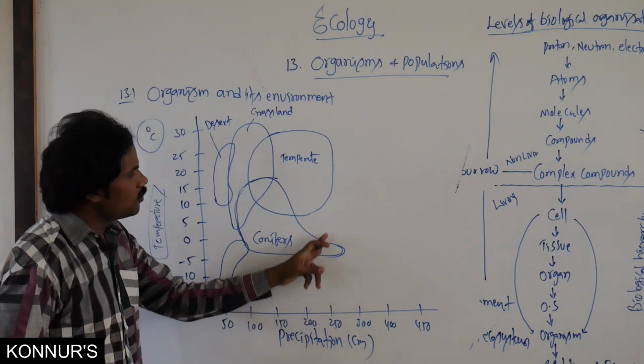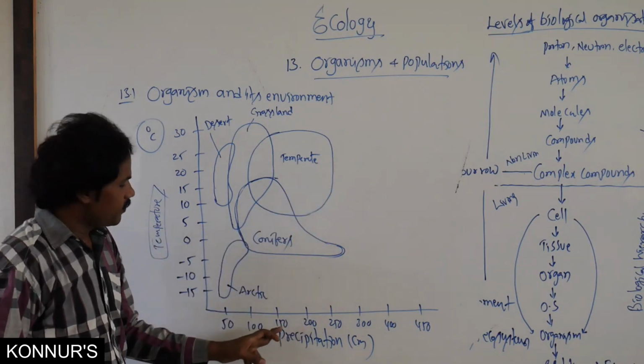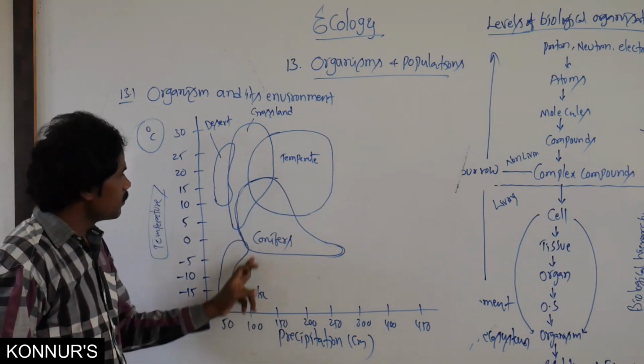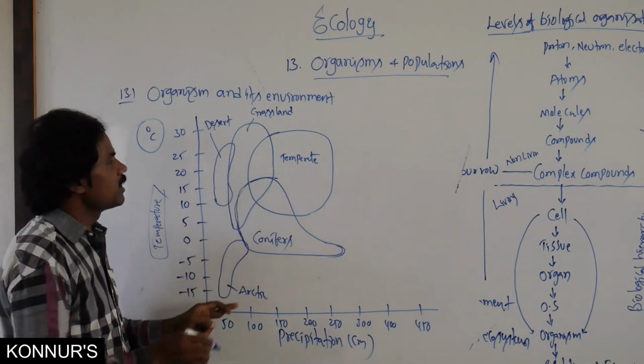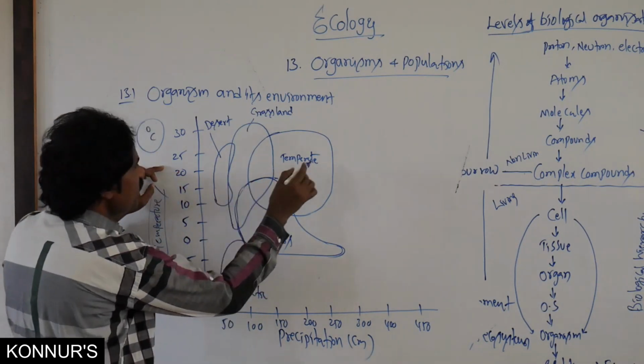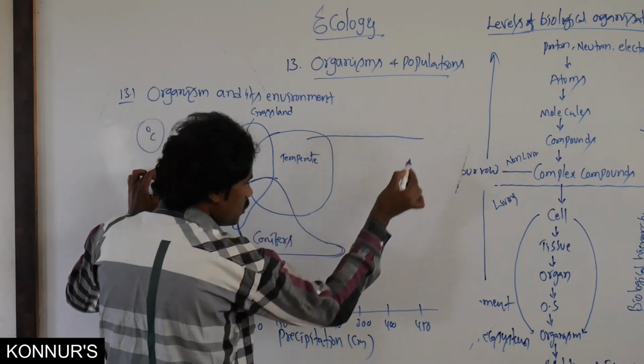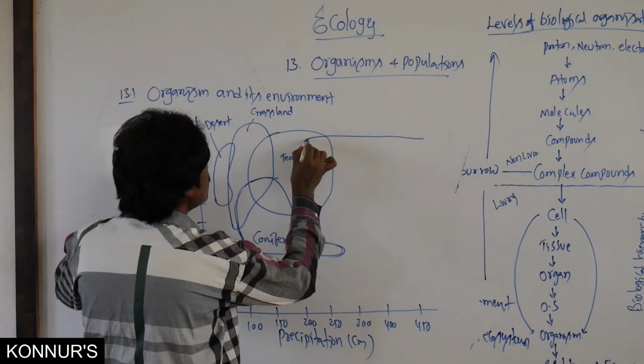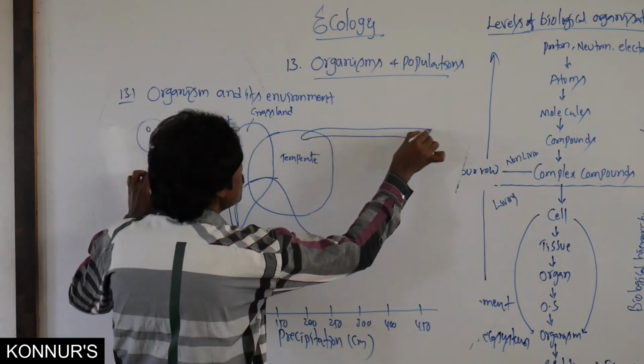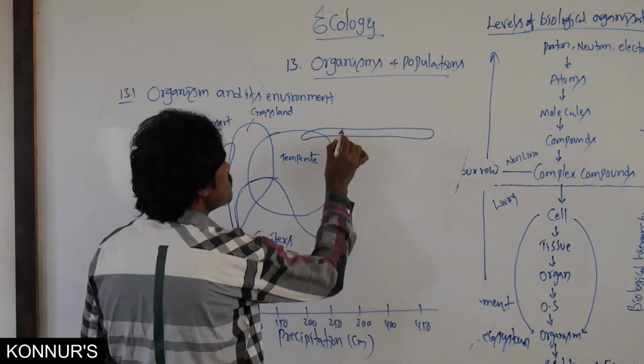It is also up to below 250, or minimum up to 100 precipitation per year, then minimum 25 or maximum up to 450. That is the tropical rainforest.